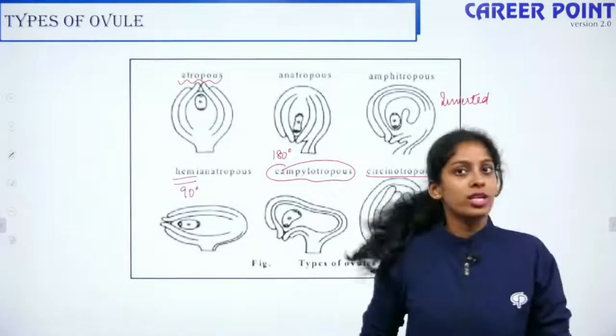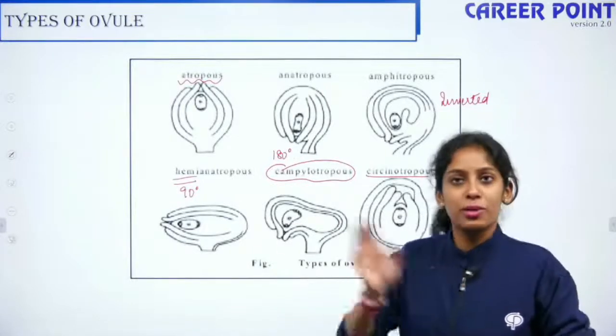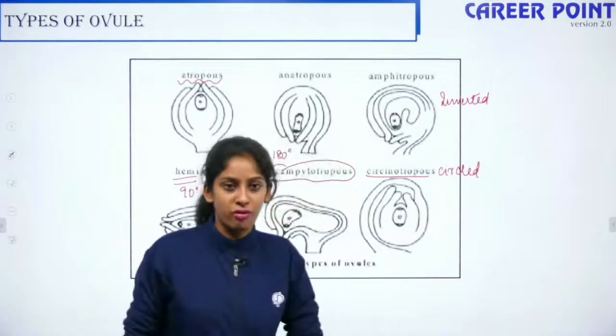I guess with this we are done with this chapter. So we say goodbye to this chapter of sexual reproduction in flowering plants.